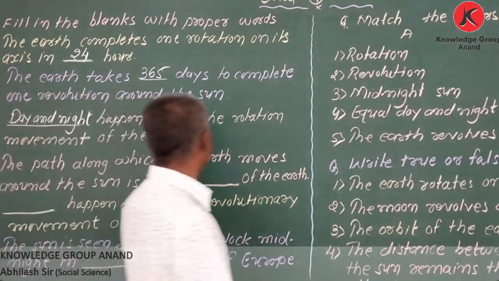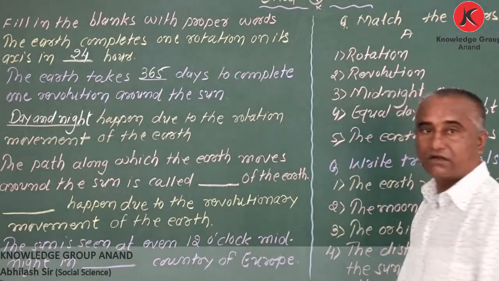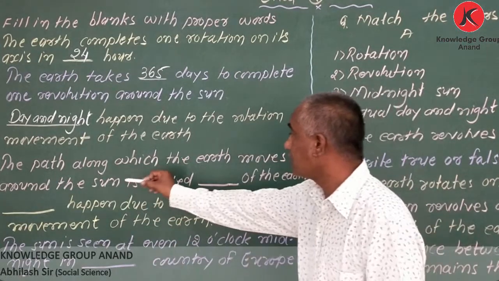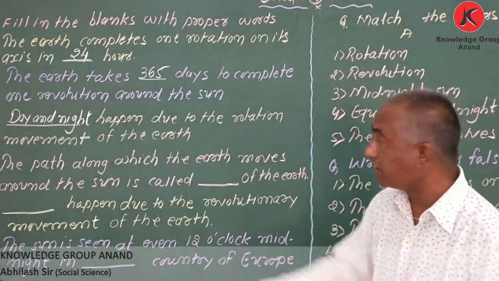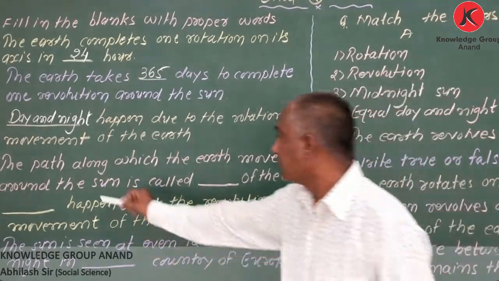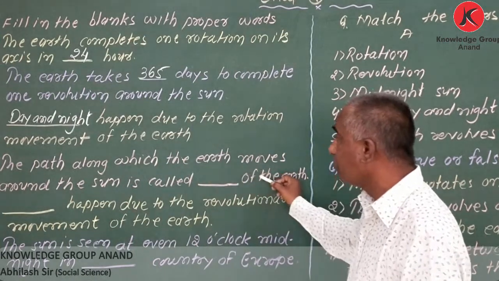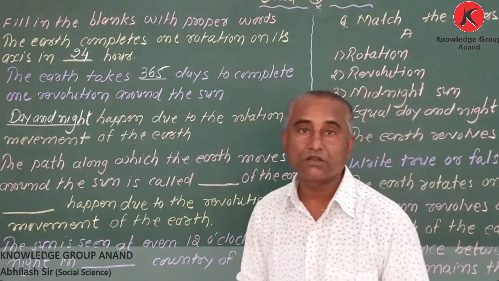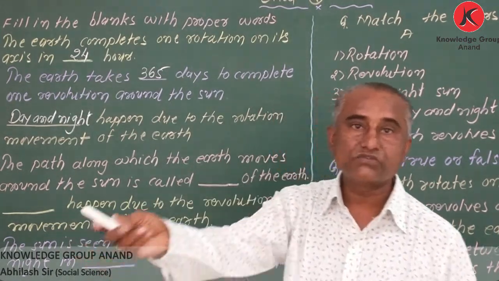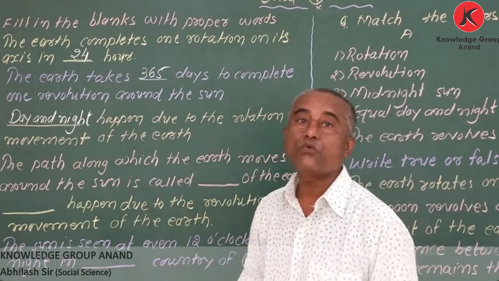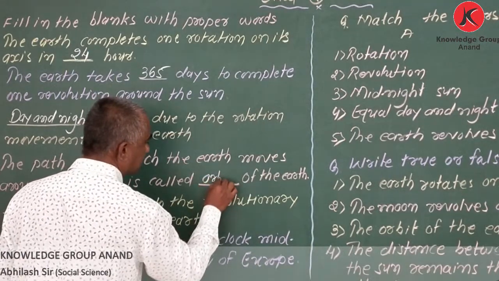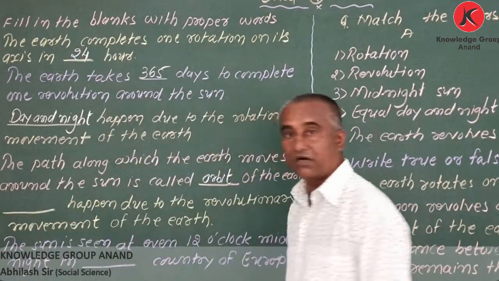Day and night happen due to the rotation movement of the earth. Now next one, the path along which the earth moves around the sun, that imaginary path, what is called? My dear student, I said it is an imaginary path. The earth moves around the sun on an imaginary path. What is it called? That is called orbit, the orbit of the earth. Got it?